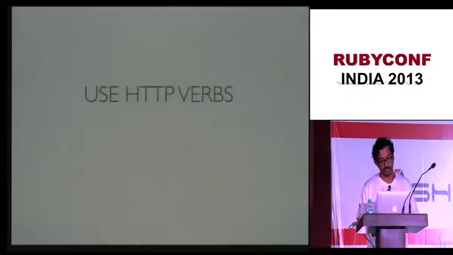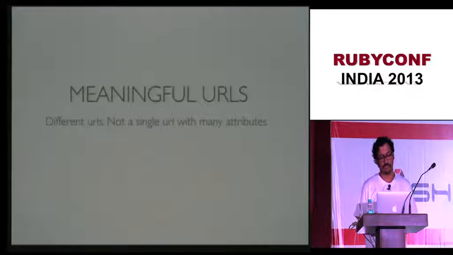But just to summarize, 2 basic points, right? You should use HTTP verbs. You should not always post to a resource. You should have different URLs, like one for get, one for post, etc. And you should have meaningful URLs. You shouldn't always post to a resource called example.com. You should have a URL called example.com/orders.